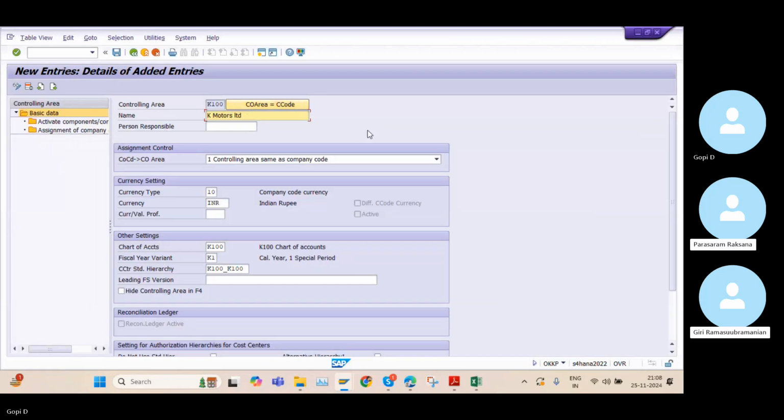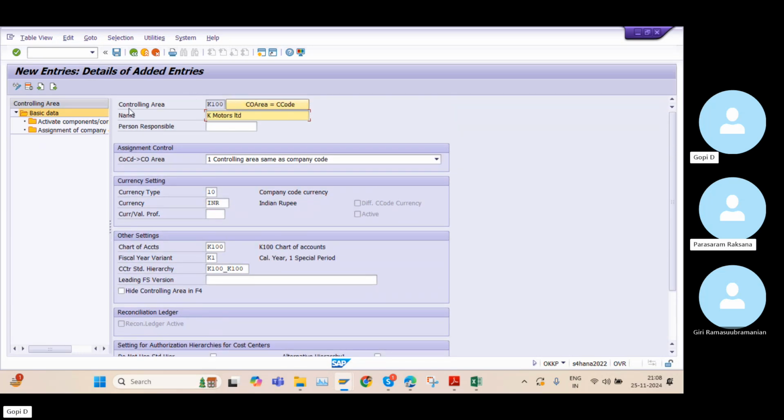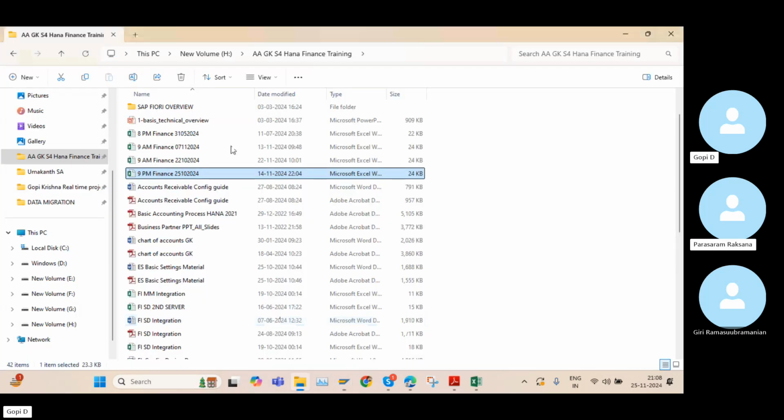What is the difference, Krishna? What is this exactly? What are we creating in this area? Sorry, I lost something in the middle. See, here we will maintain the controlling area. See what happened in the finance part, I will tell you.